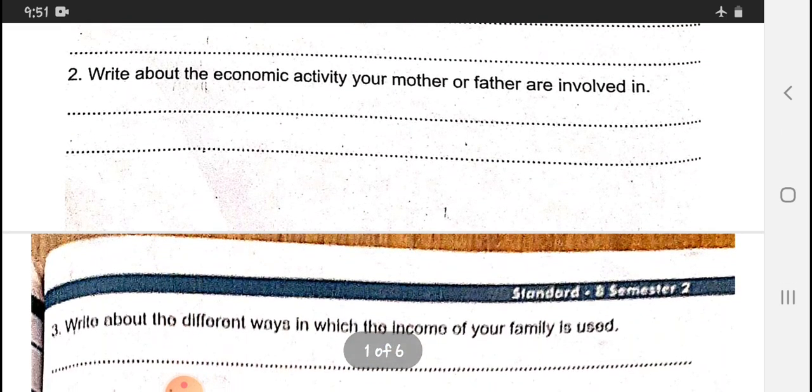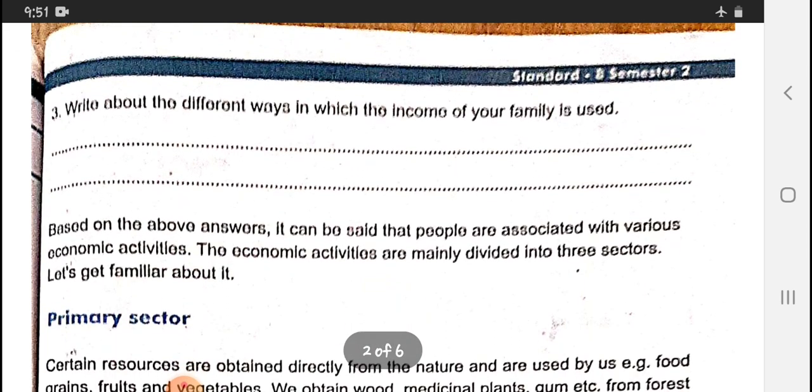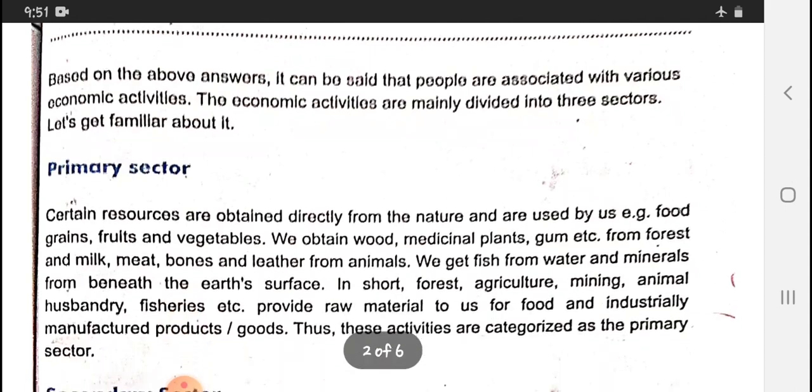Write about the economic activity your mother or father are involved in. Any economic activity that your father or mother does, you can write here. Write about two different ways in which the income of your family is used.